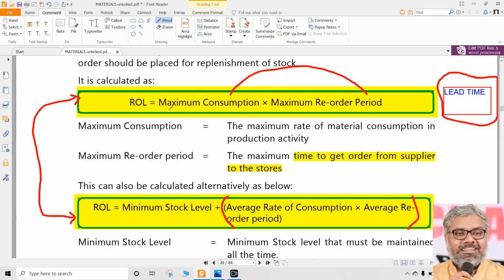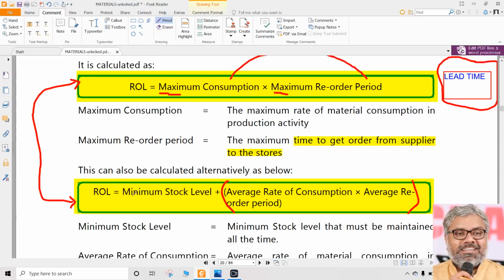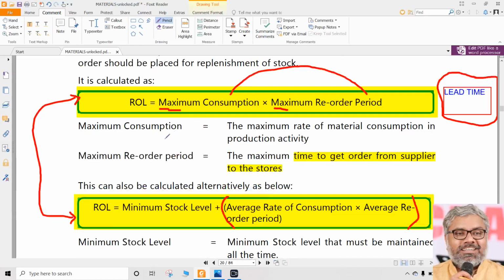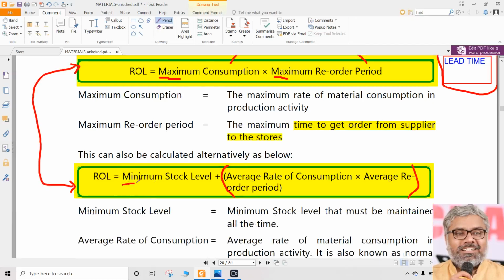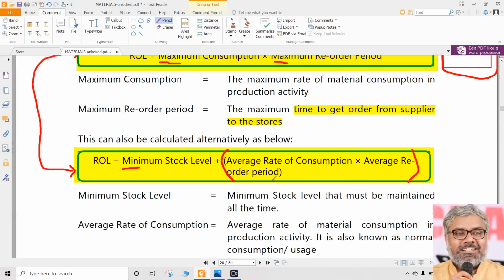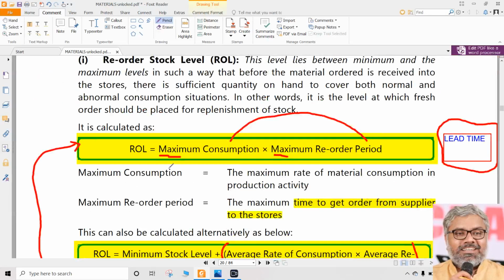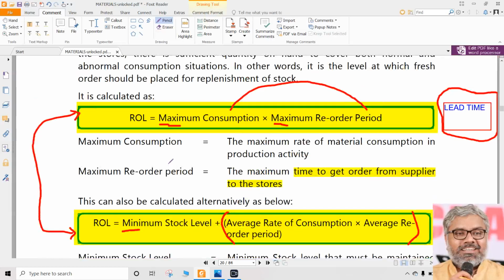Other formula, if these details are not available, then okay, reorder level is equal to minimum level, not minimum consumption, minimum level plus average consumption into average lead time. These are the two formulas. Any of them can be used. Sir, which one to use if the data is available for both?